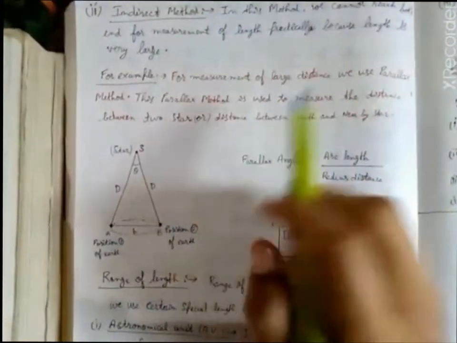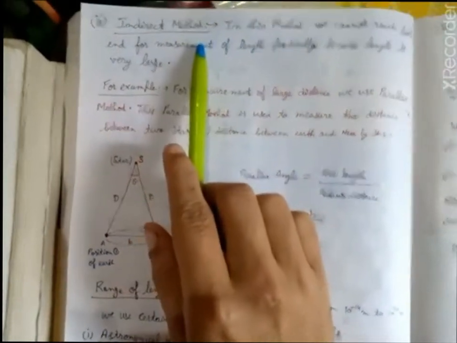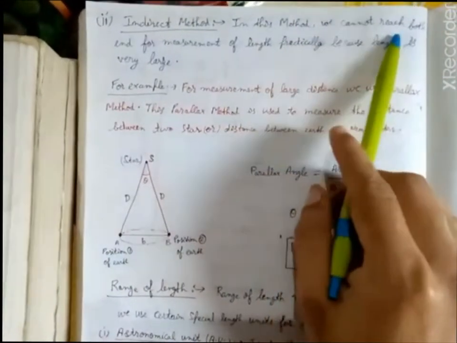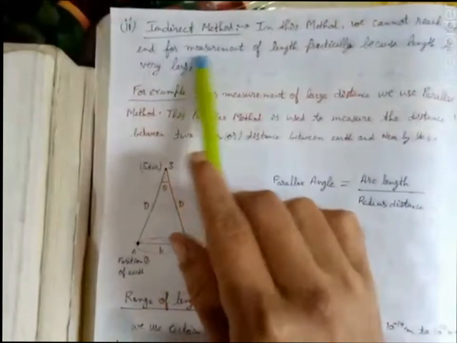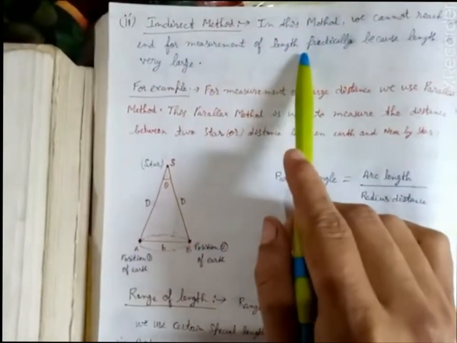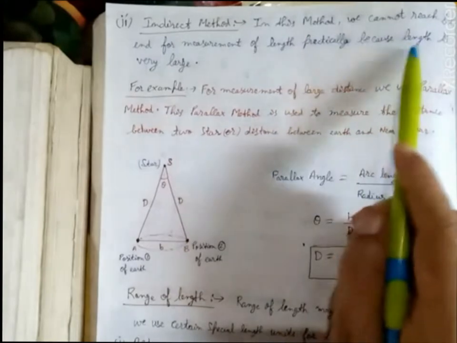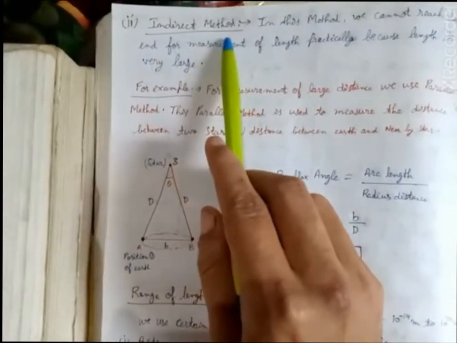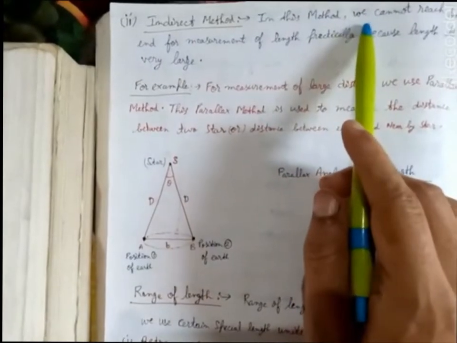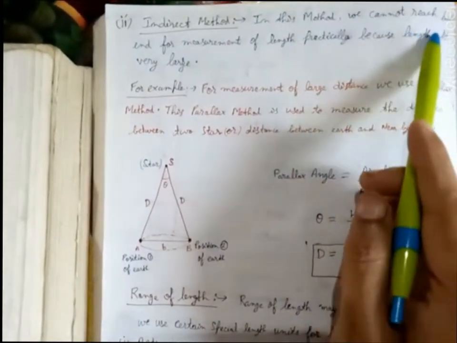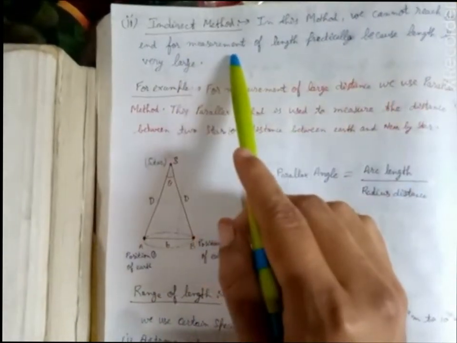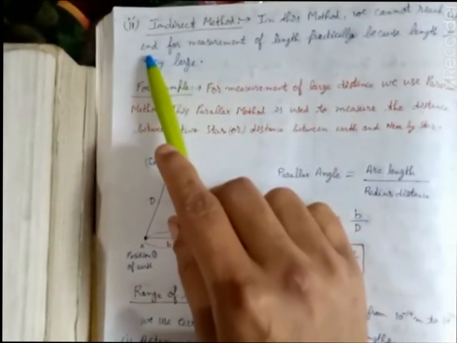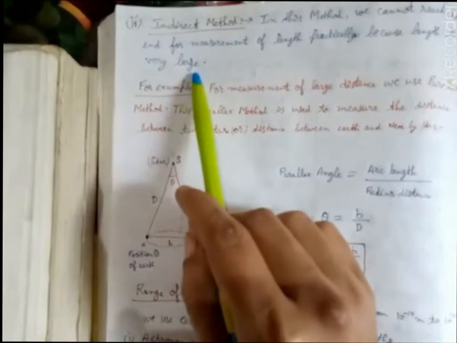Now the next thing is indirect method. What is indirect method? In indirect method we cannot reach both the ends for measurement of length practically because the length is very large.